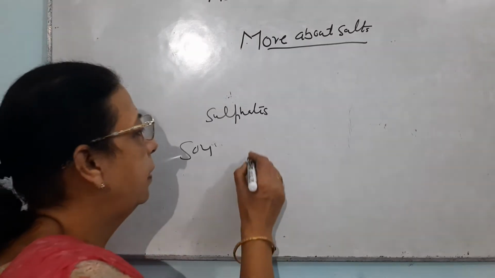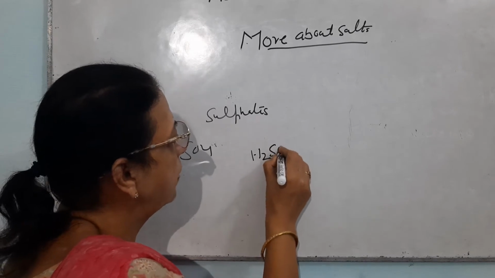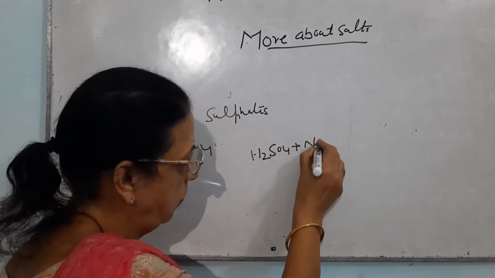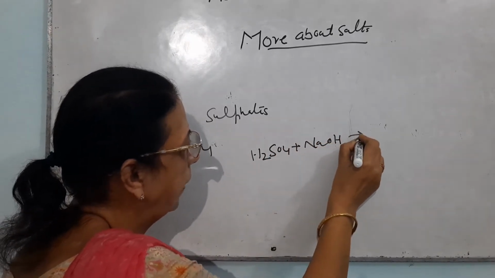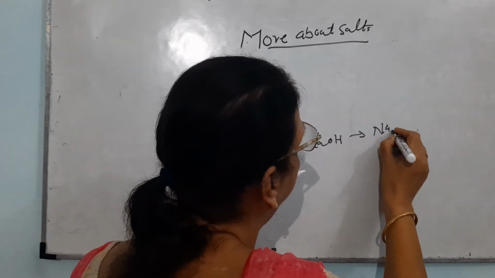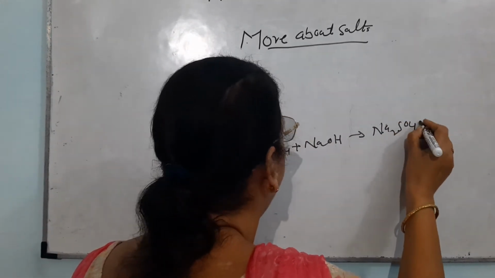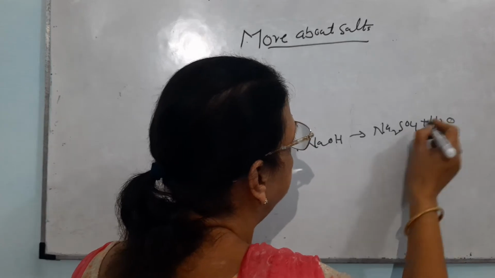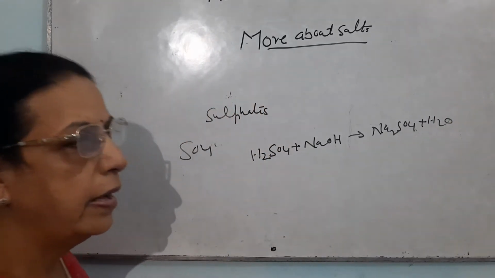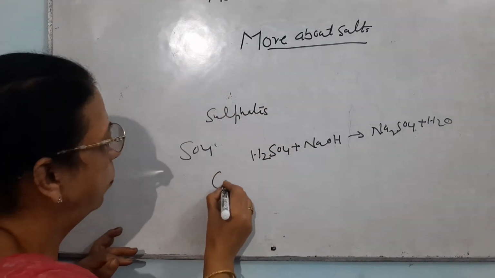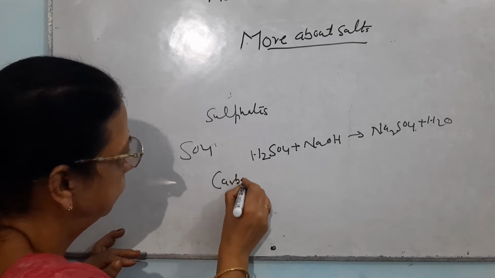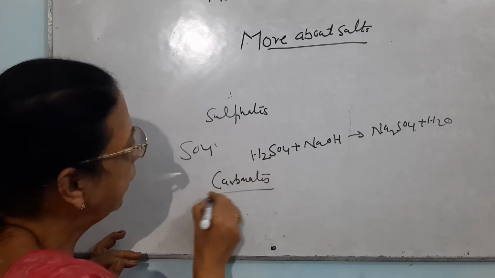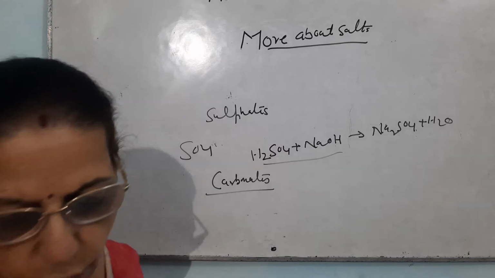For example, the reaction of H2SO4 with NaOH will give us Na2SO4 with the release of water. So that is a sulfate. Similarly, we have carbonates, and there are so many other varieties of salt.